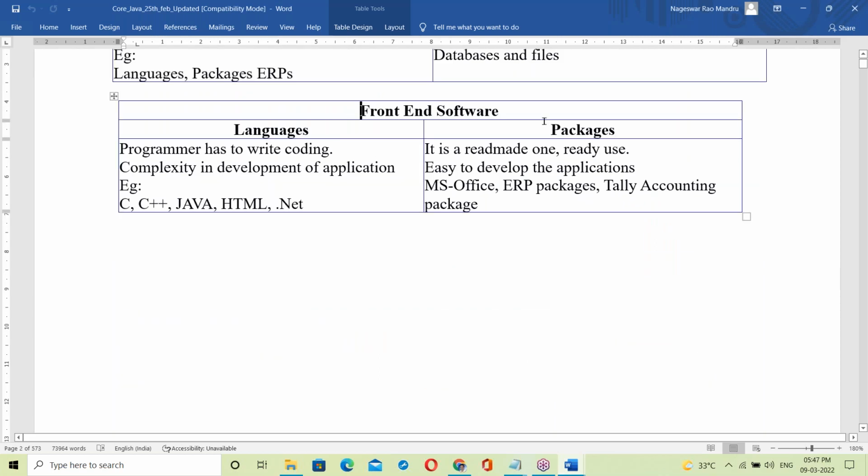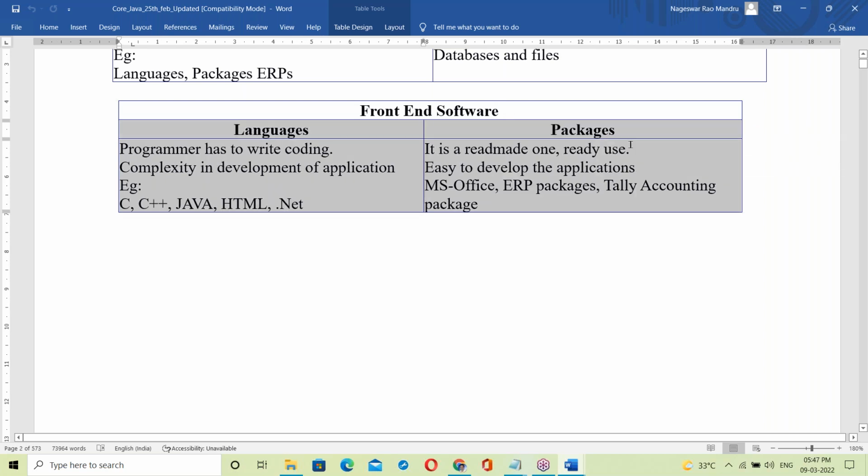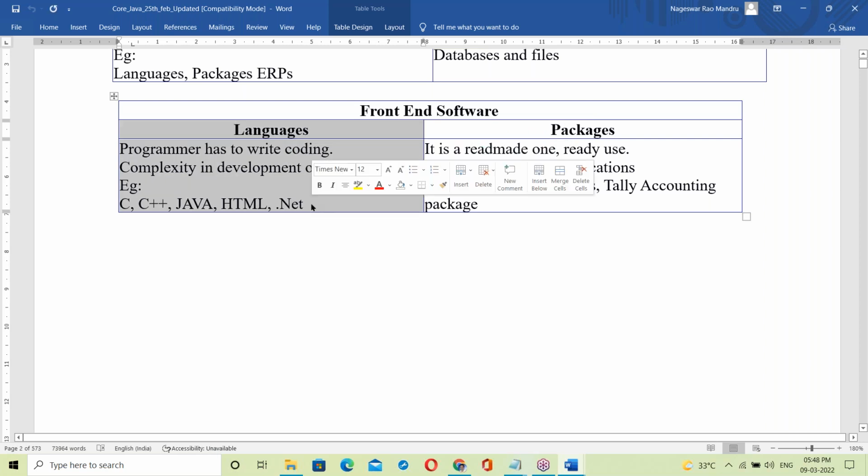Now let us move to the front end. In the front end, there are languages and packages. A package is a ready-made one, ready to use. In a language, you should write the code. Java is a language. Java comes under languages.